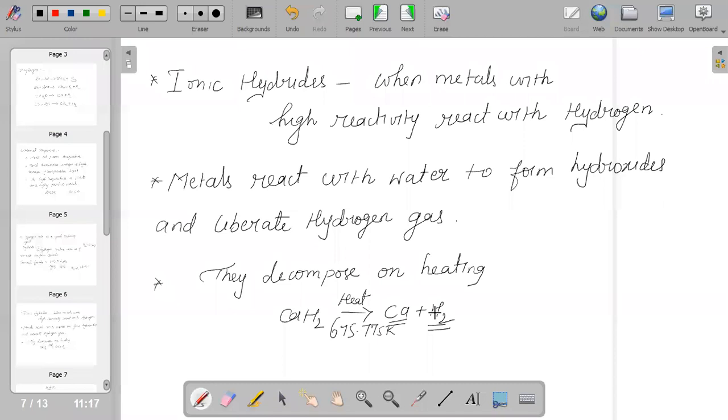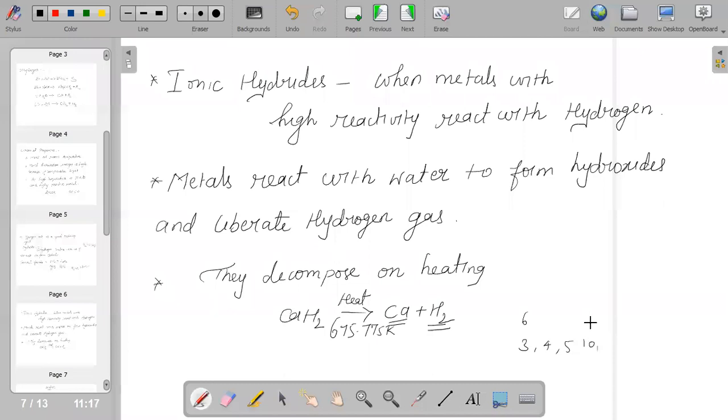And when we talk about metallic hydride, it is hydrogen combining with d and f block elements. Out of all the groups, groups 6, 7, 8, 9 will not form hydride. But yes, of course, groups 3, 4, 5, 10, 11, 12 can form hydride.